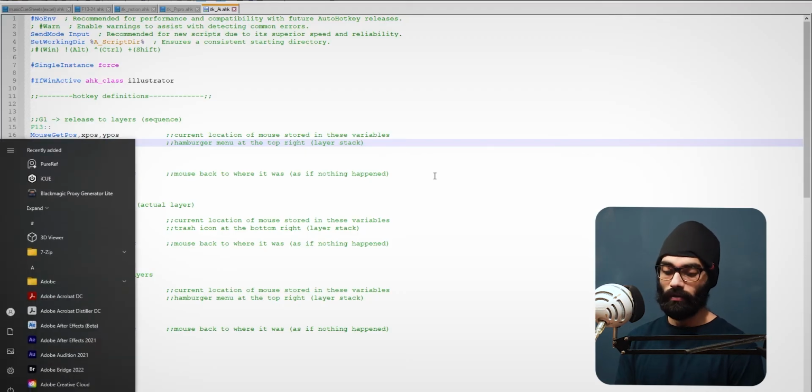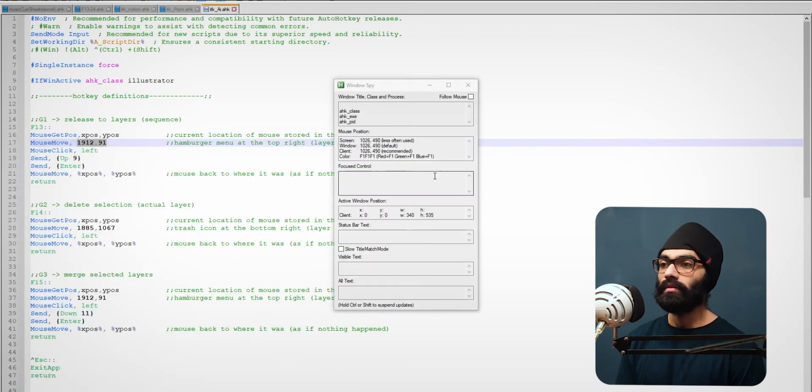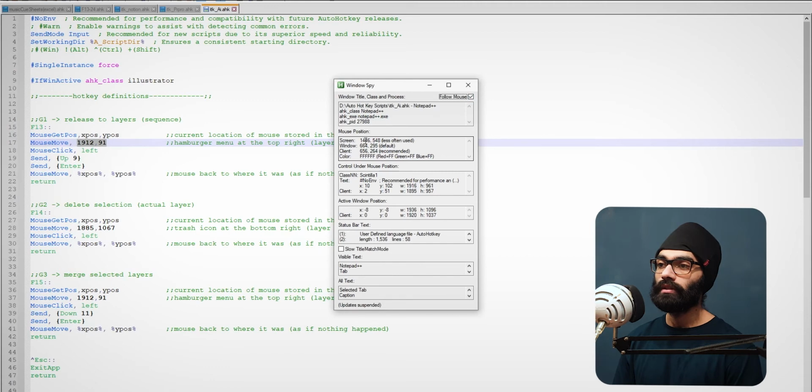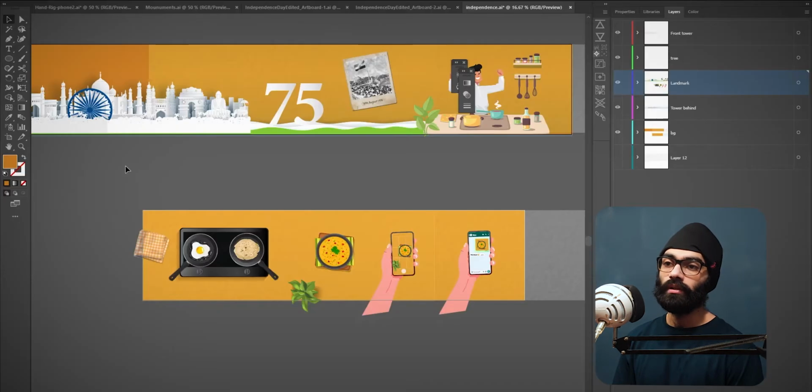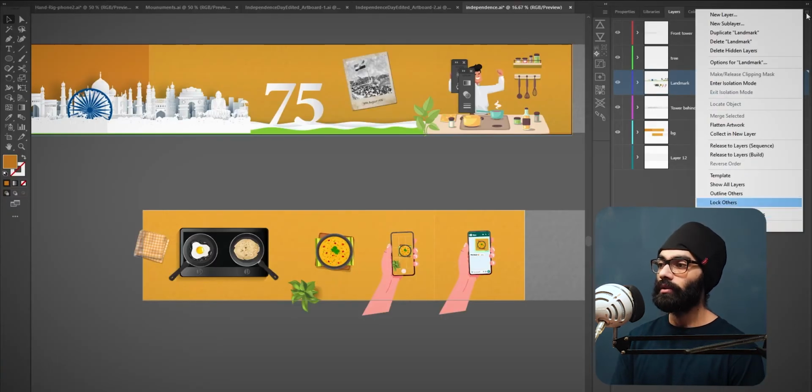Through Windows Spy. This comes with AutoHotkey. Okay, so you say follow mouse and then wherever you go on the screen, it will show you the pixels and coordinates. Okay, so come in here, mouse click left and then up 9 times. So basically come in here and up 1 2 3 4 5 6 7 8 9 and press enter.